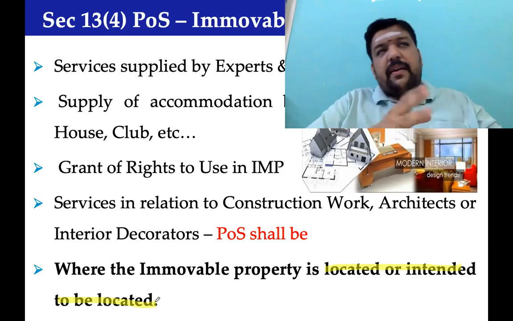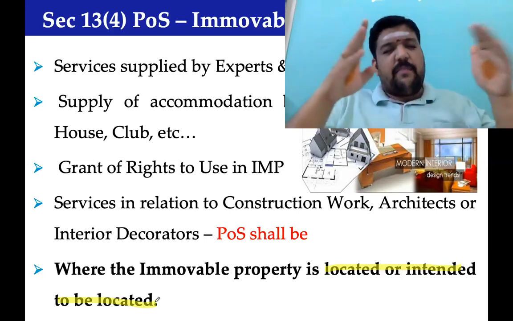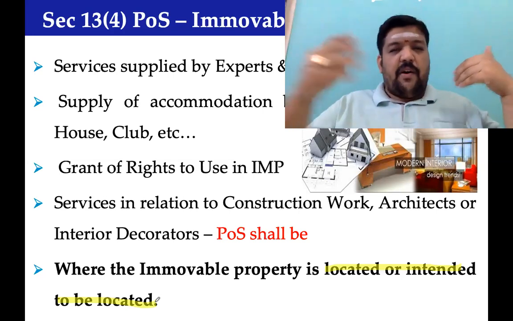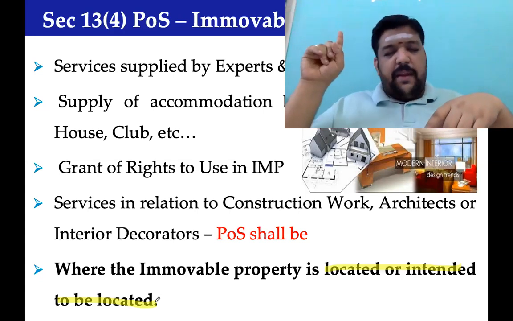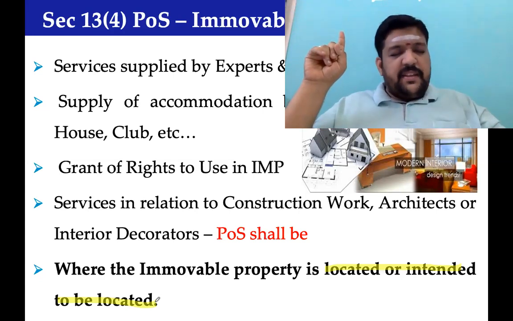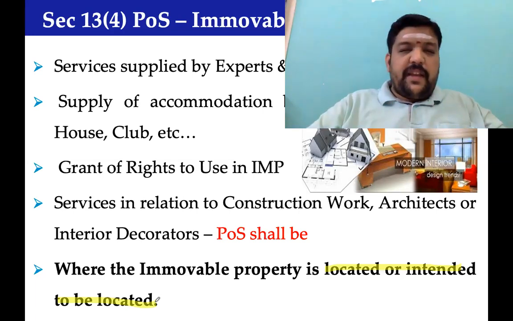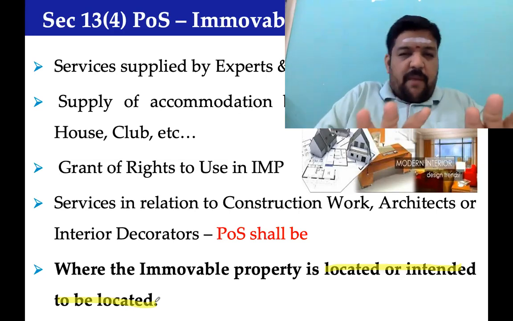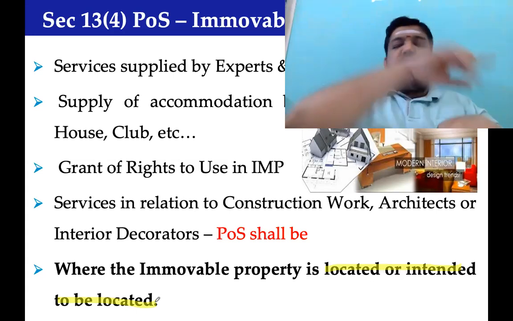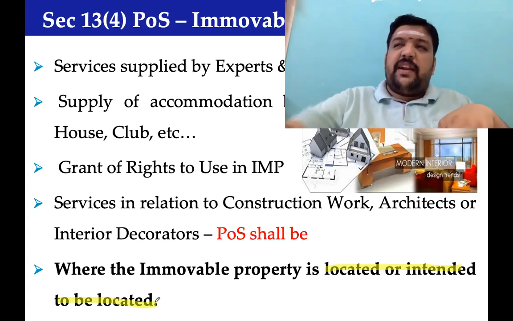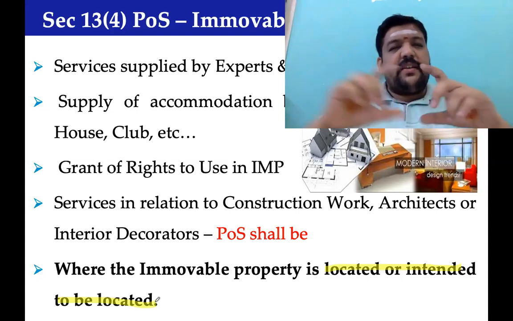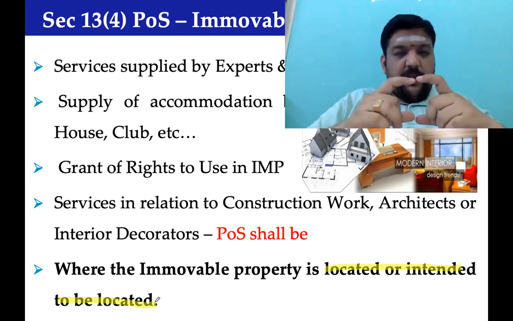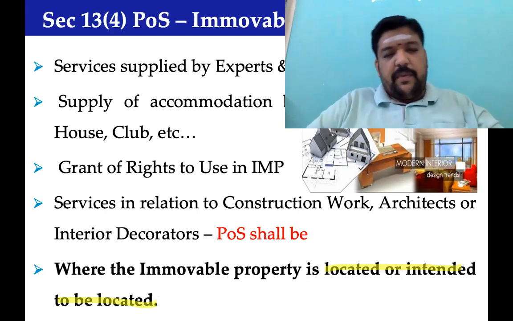Now coming back here: a European color, a European balcony base, a European villa style. All these are inspired. Here, the architect is in Spain, the construction company is in India, the immovable property is going to be located in India. So for us, we will stop from this section, place of supply. But again, if you connect all the threads, you will be able to determine whether it is an import of service or export of service. So the intention here is to take up the transaction, read through the transaction, and then decide what is going to be applicable.